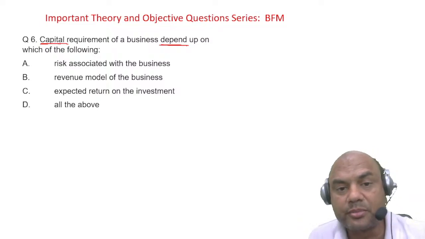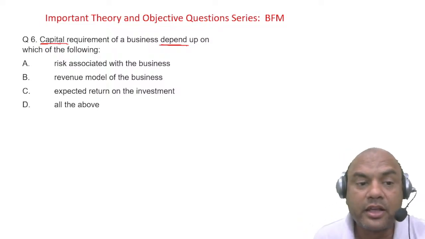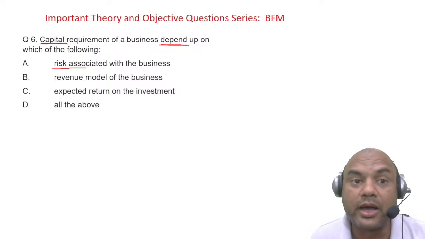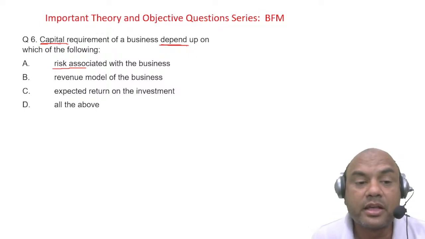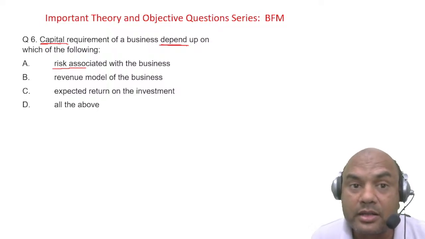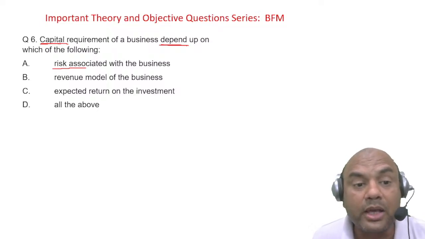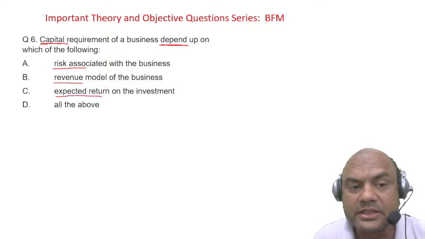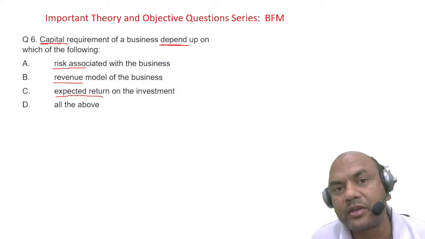Risk associated means how much is the risk here? If my project is more risky, I'll put less capital in it because there are more chances of my investment getting zeroed. Revenue model, right? How much is the returns I'm getting? If I'm getting better returns with a lower risk, then I'll put more capital in it. Expected return means basically how much returns I'm getting from that project.